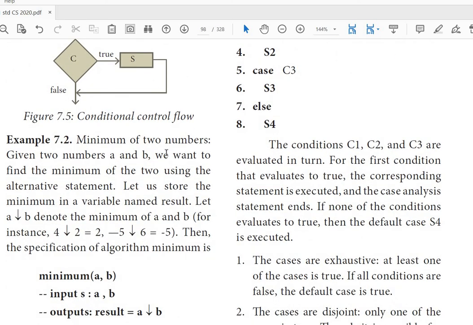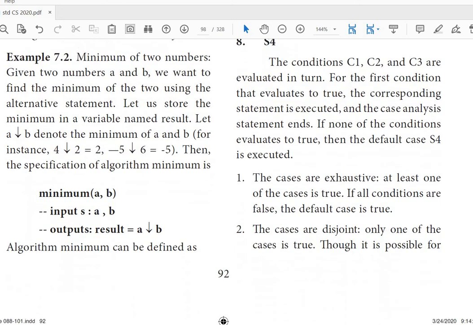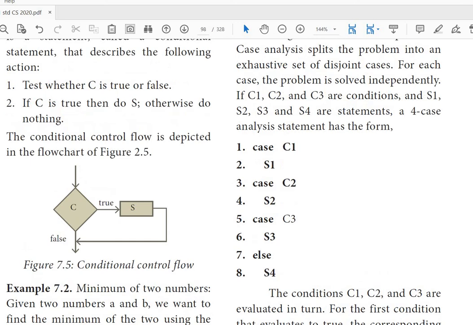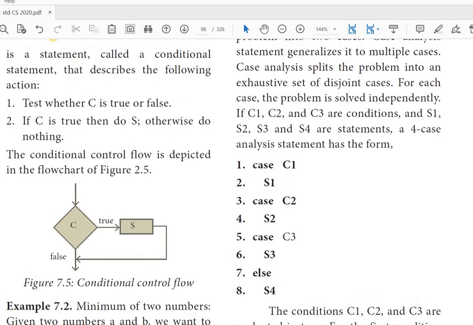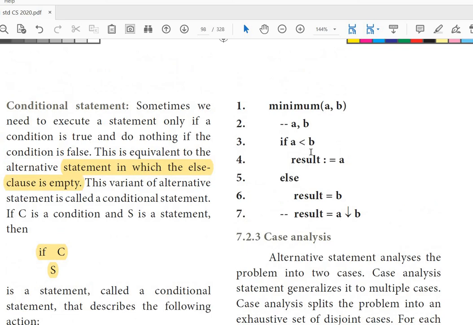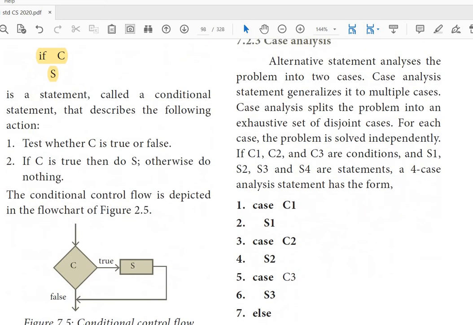We are checking the minimum of two numbers. Then we have to ask with the condition: if A is greater than B, then B is the output, or else A is the output. So here they are asking if A is less than B. Minimum means the lesser number. So if A is less than B, the result is A is the minimum number, or else the result is B is the minimum number.